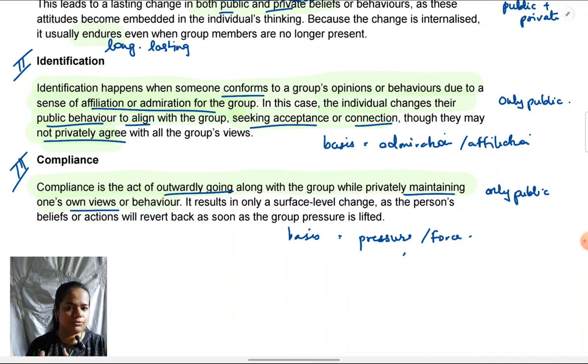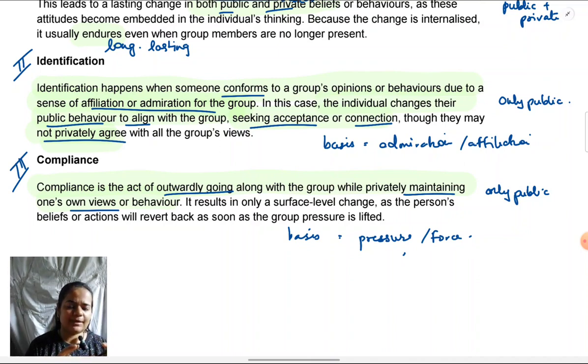Another point of distinction between identification and compliance is that identification is a little more enduring than compliance. Because you admire the group in identification, even when they are not around for the time being, say for a few weeks, months, or years, you might continue doing the behaviors that they are doing. For example, you continue to be vegan even in their absence because it makes you feel like you are one with them. But in compliance, the behavior will only be shown as long as the group is around. So it's very momentary, it's not enduring. As soon as they move away, behavior will shift.